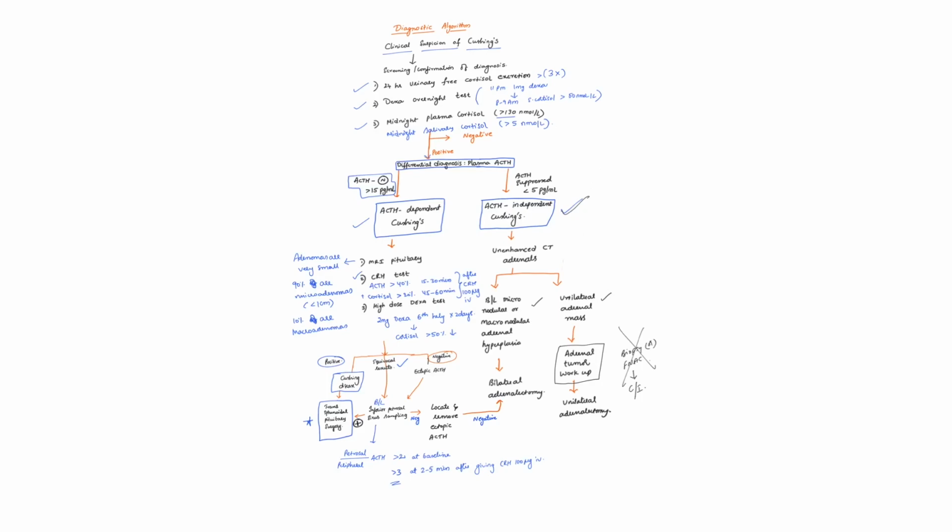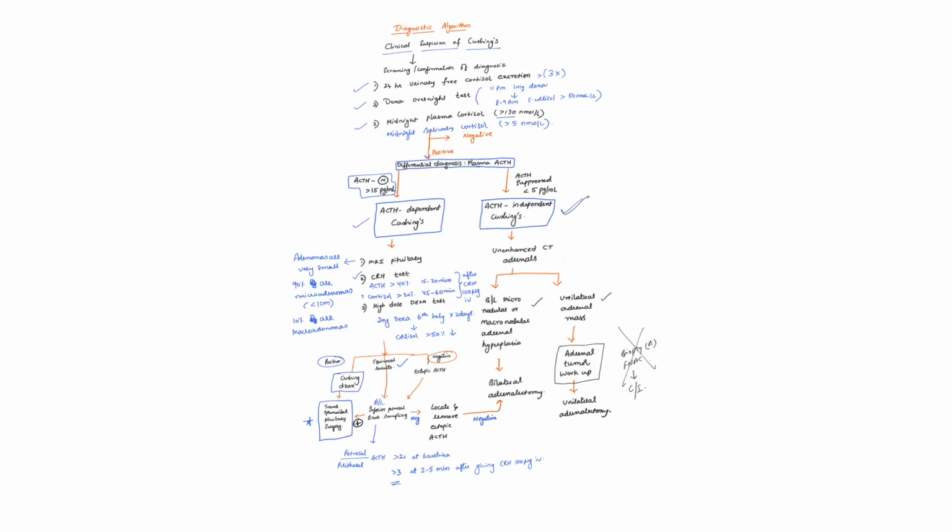If these are negative, it is ectopic ACTH. If they are positive, it is Cushing's disease. The treatment is transsphenoidal pituitary surgery, adenectomy. If it is ectopic, we need to do CT scan chest, or also radionuclide scan if necessary, to locate the ectopic source of ACTH.